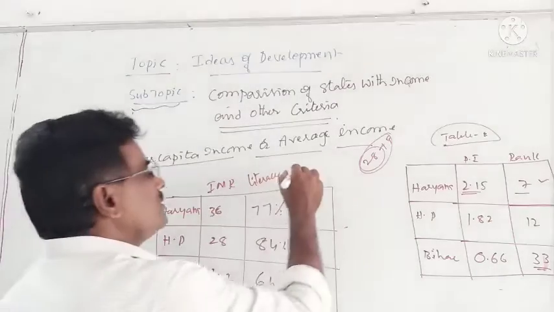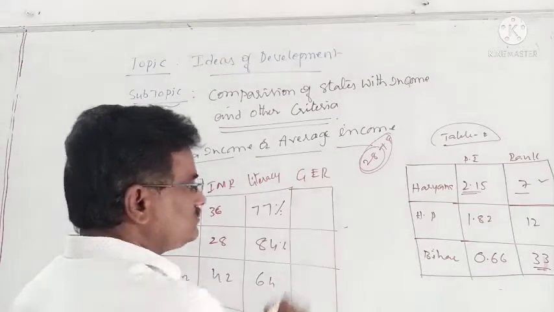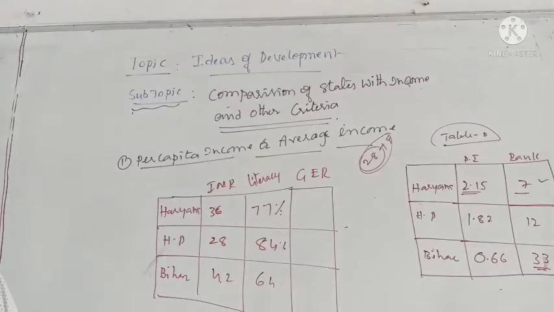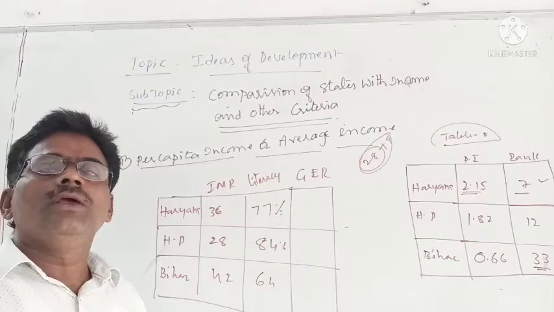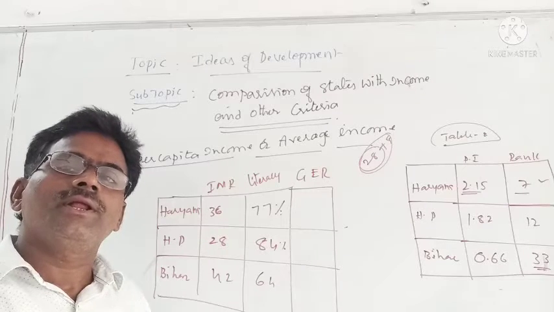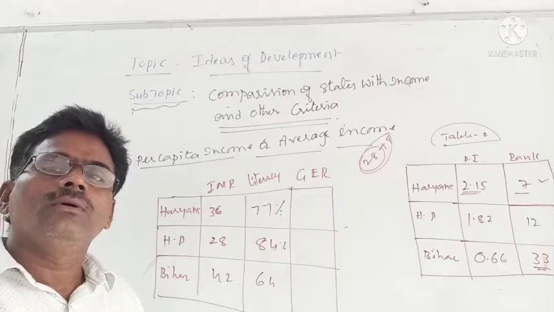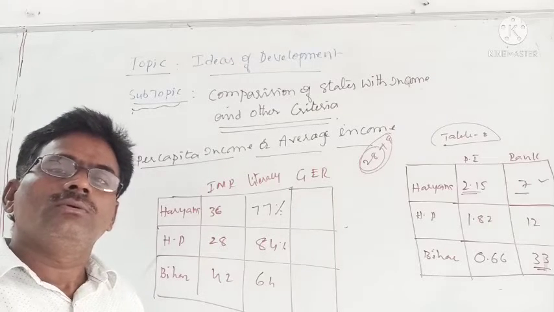Again, one more important indicator: gross enrollment ratio. This is the percentage of children who are enrolled in the school, in the sense that their names are registered in the school.